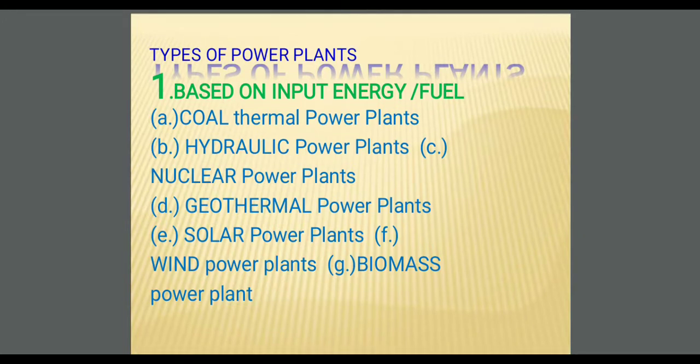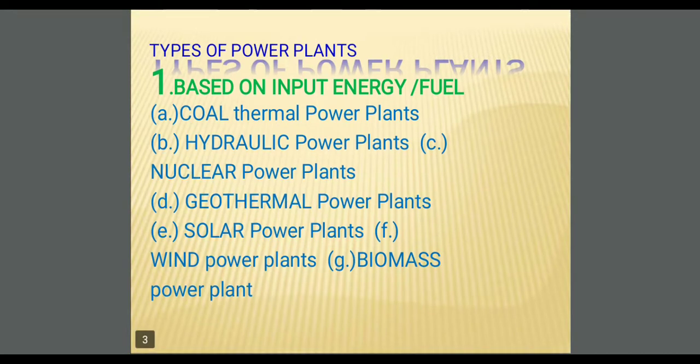Now coming to the next slide, which indicates types of power plants. Depending upon the input energy, or the fuel given as an input to the plant, power plants are classified into different types. The first one is the thermal power plant where coal is used as a fuel, and the second one is the hydraulic power plant where water is used as a fuel, that is, water is used as an input. And the third one is the nuclear power plant where uranium or thorium, different minerals, are used to generate power.